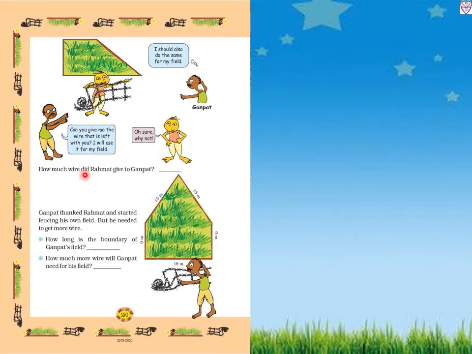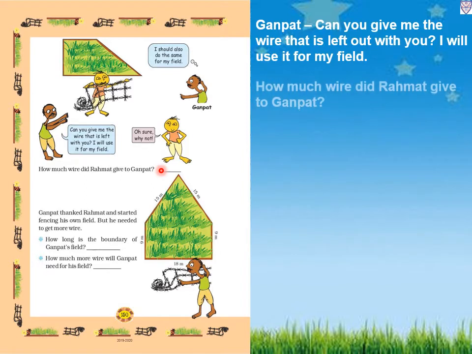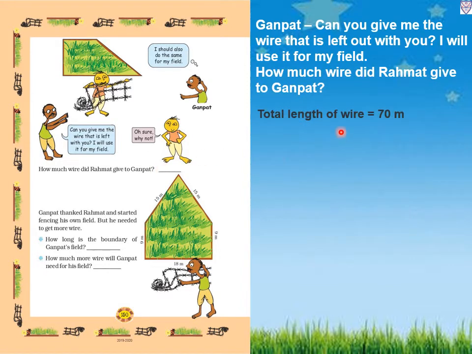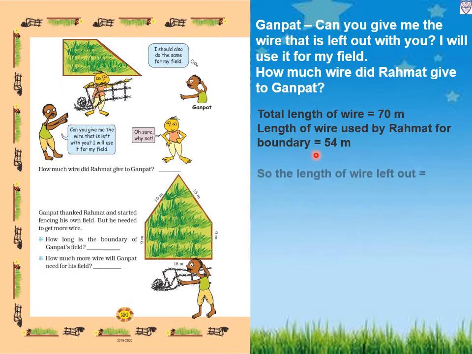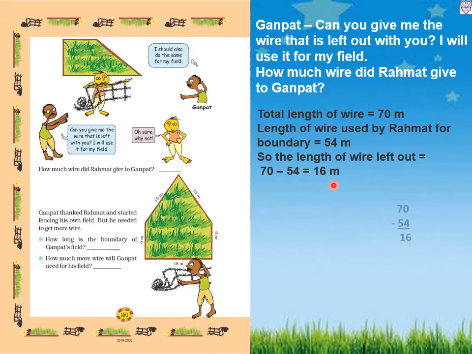So how much wire did Rahmat give to Ganpat? The total length of wire Rahmat bought is 70 meter and the length of wire used by Rahmat for the boundary is 54 meters. So the length of wire left equals 70 minus 54, that is 16 meter. Hence Rahmat gave 16 meter wire to Ganpat.